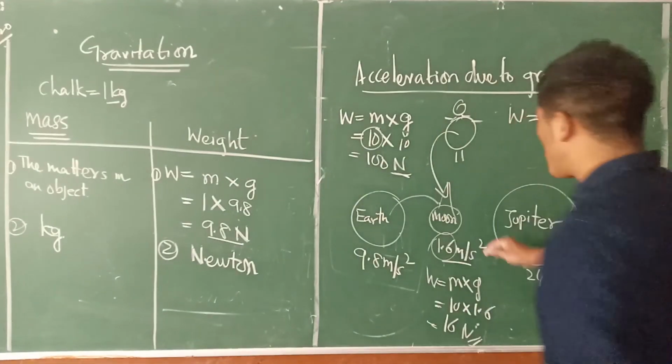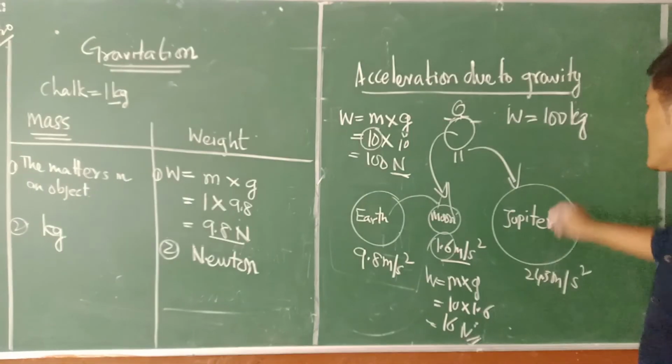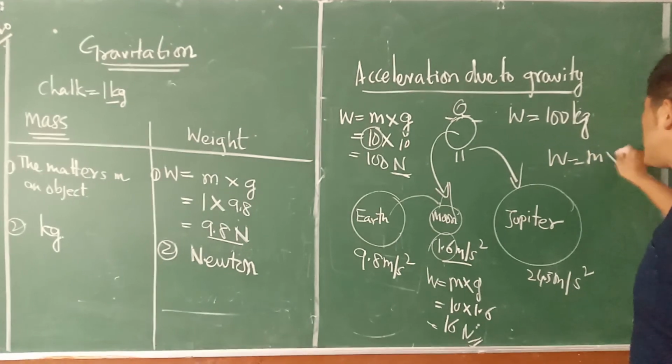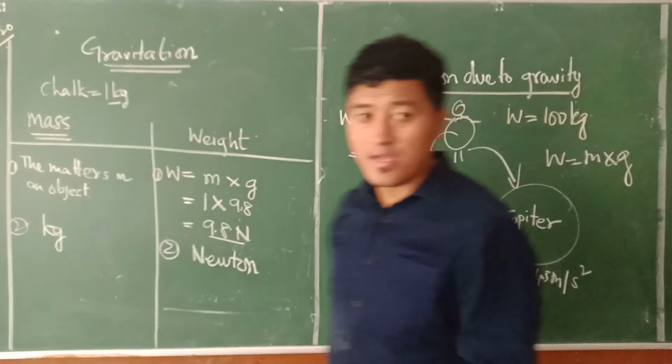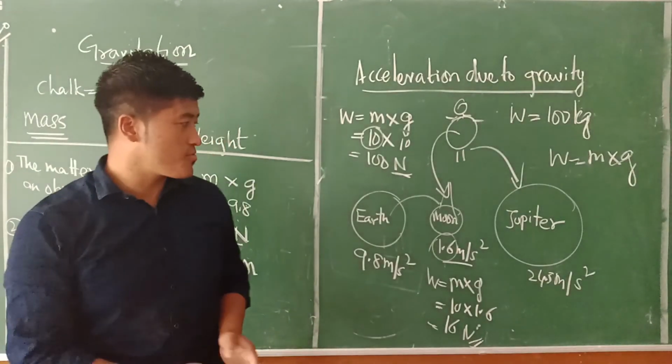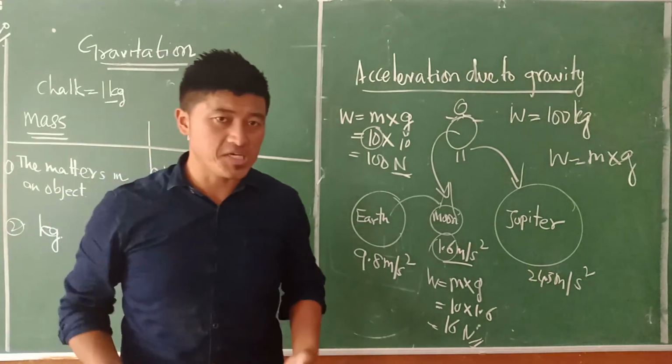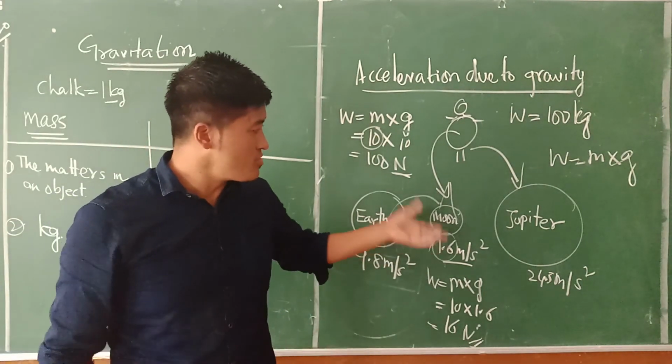Now what will happen if he goes to Jupiter? W is equal to M into G. You think for yourself, right? So this is an assignment for you. Try to think about your own weight on Earth and think about the Moon and Jupiter.